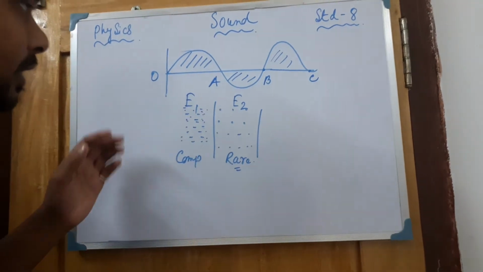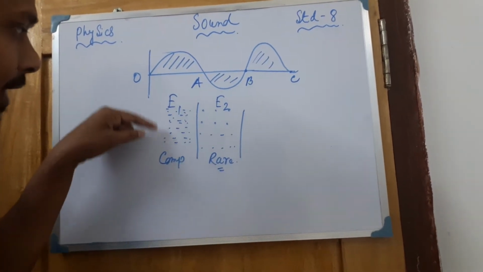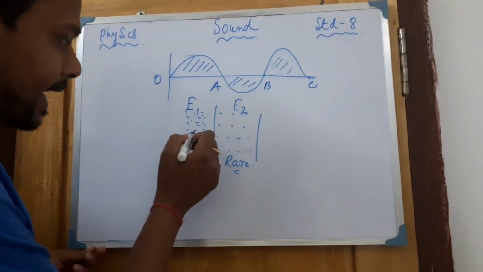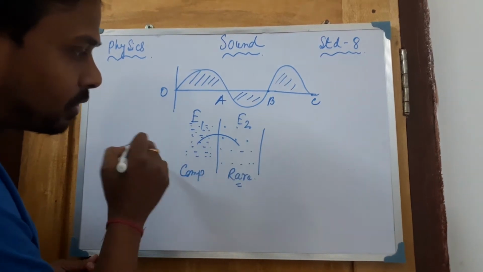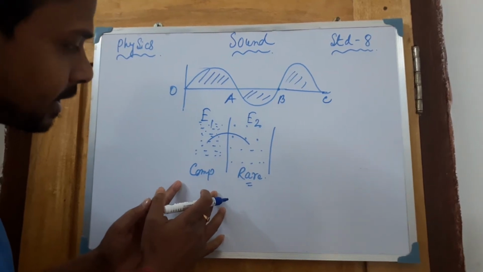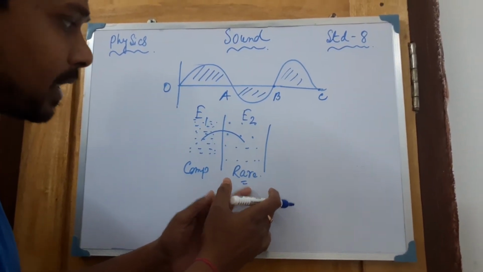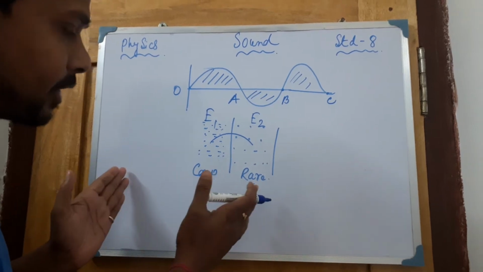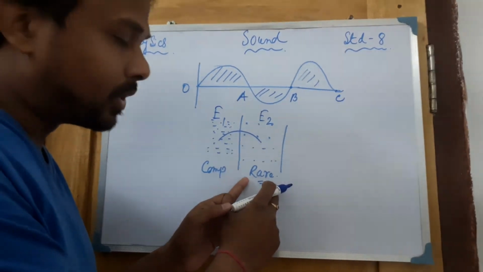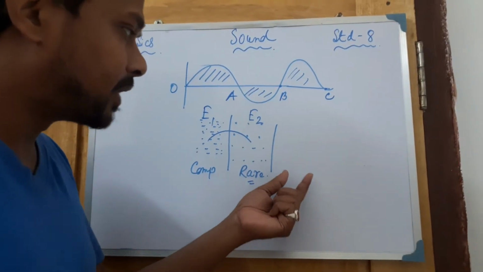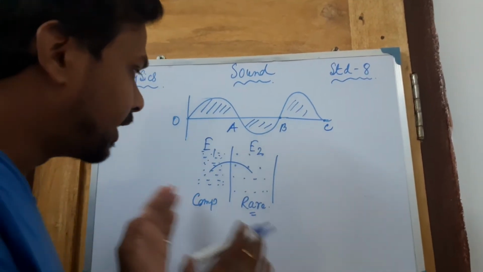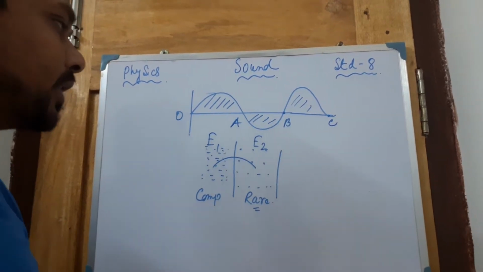Now what will happen when sound propagates in this way? The vibration, the oscillation of the molecules will start here, and the energy will be transferred from one molecule to another, from compression to the rarefaction. When the energy of the compression portion is transferred to the rarefaction part, then this part will be free to move, free from each other. So rarefaction will come here, and here the compression will come. Again, when the energy is transferred, this portion will be compressed, and the next portion will be rarefied. In this way the sound wave will move. These all things we know.